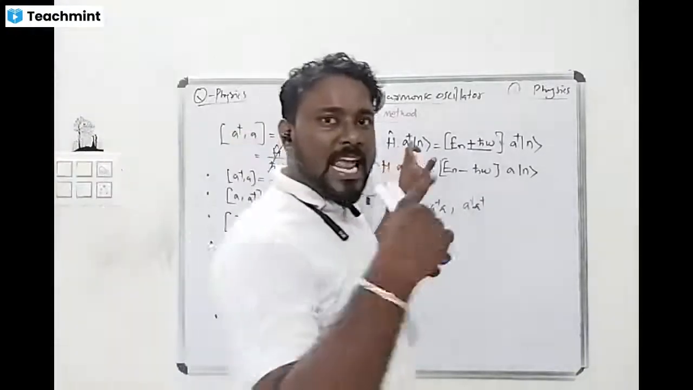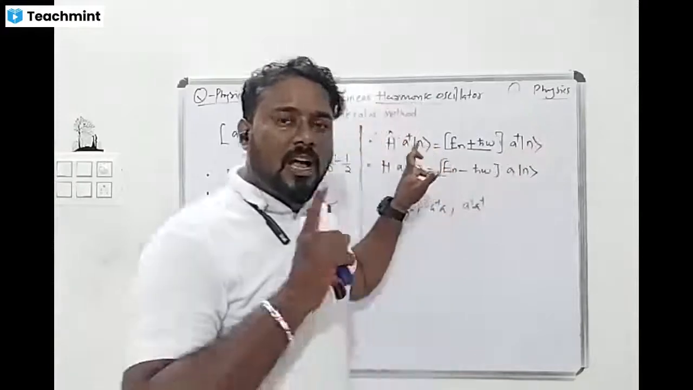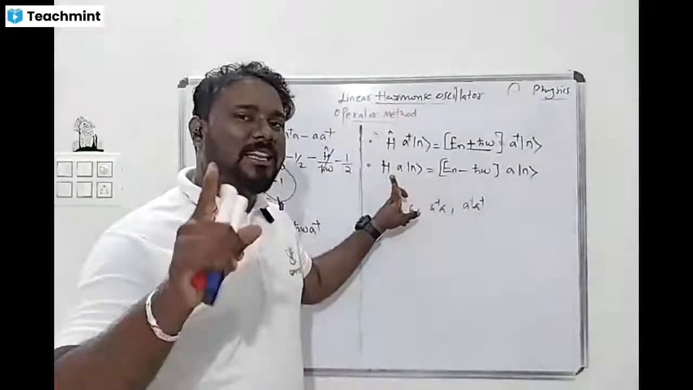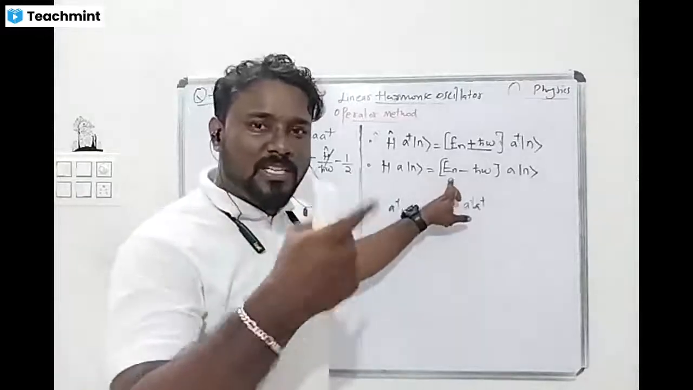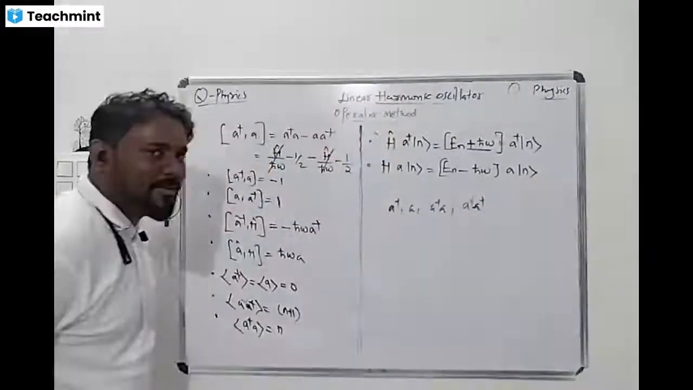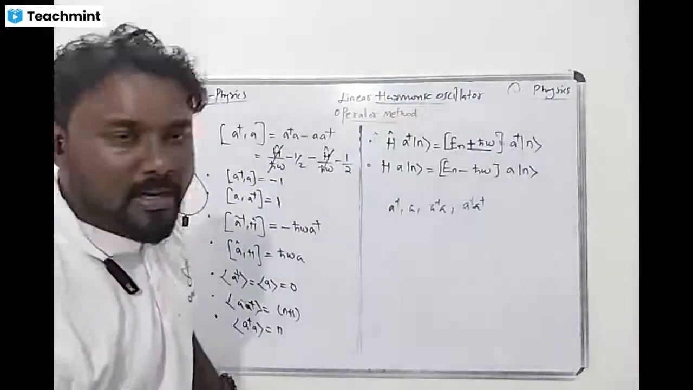Then the Hamiltonian acting on A dagger nth state gives En plus h cross omega times the same state. The Hamiltonian acting on A nth state gives the energy En minus h cross omega times A nth state. Yes sir, anyone? Complete this one fully.